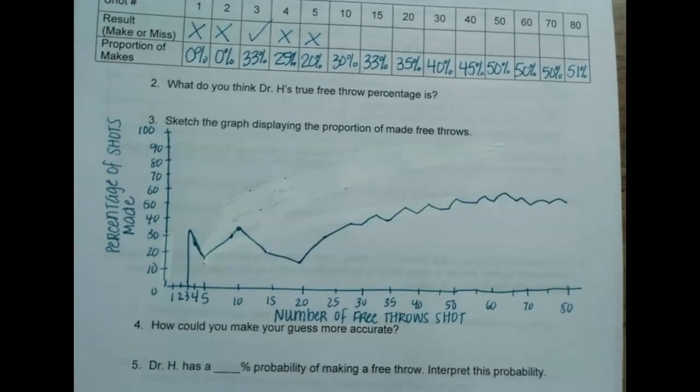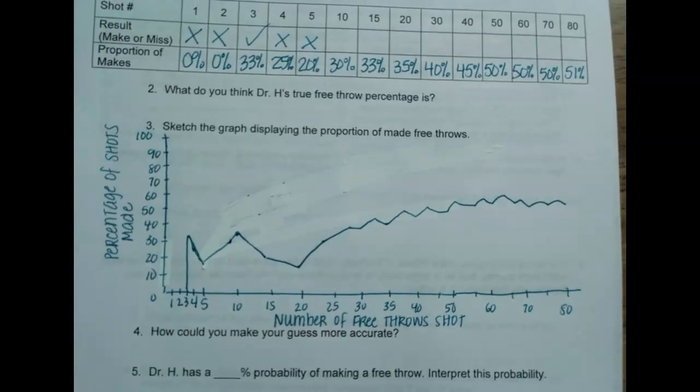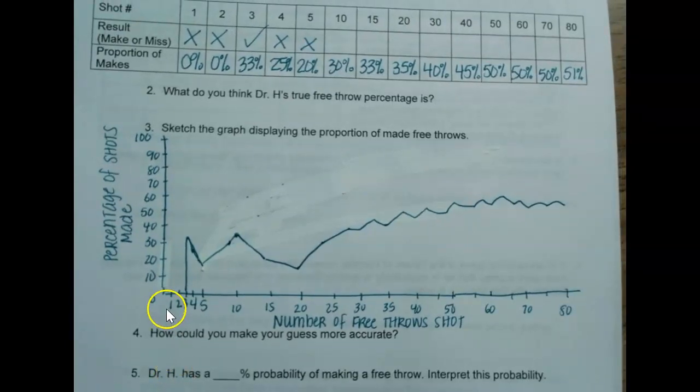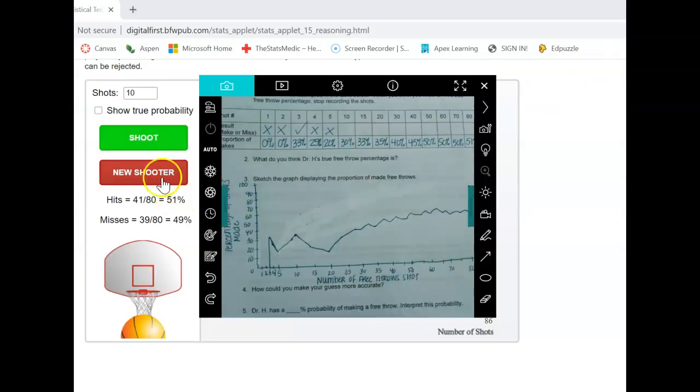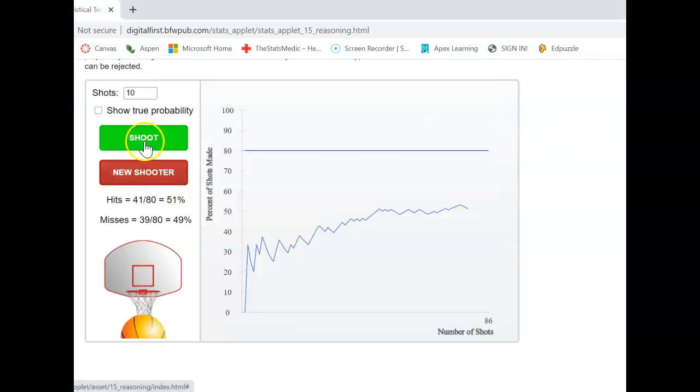All right, so this isn't perfect, but it gives you an idea that up in the very beginning there was nothing. I didn't get any shots hit until the third one, and then we're kind of bouncing up and down, and the further out we get, the smaller these changes are as we go along. All right, so my question to you is, what do you think my free throw percentage is? And let's see what the app said it was.